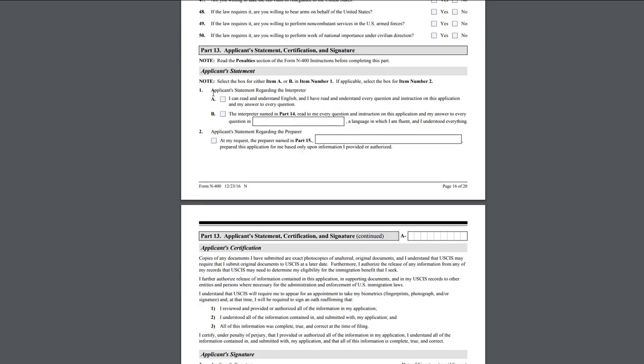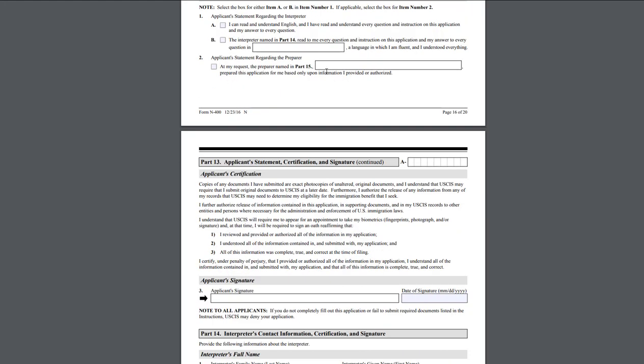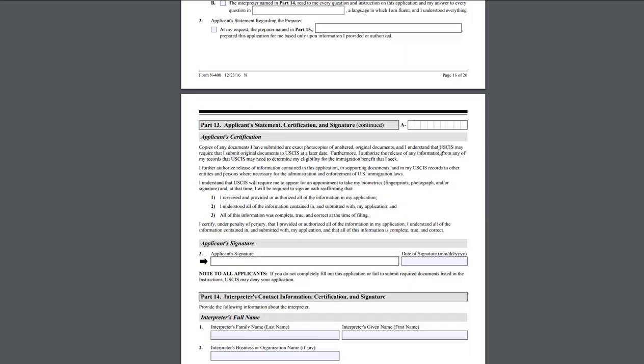And then the applicant statement. This is the important one because this is the one for the interview. Applicant statement regarding the interpreter. Now, do you need an interpreter, or are you proficient in English yourself? And here is where you're going to state if someone helped you prepare this form. This is where you will put it.